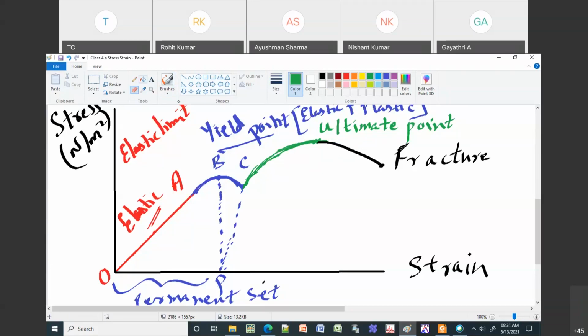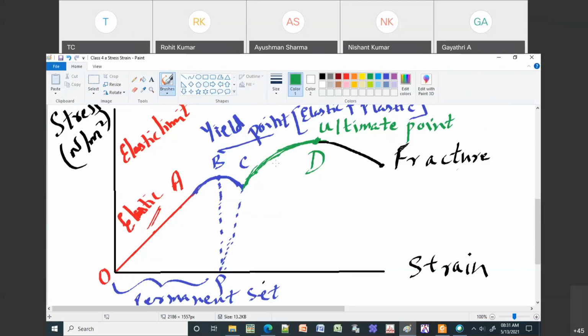From A to B or A to C, it will be elastic plus plastic, and then I will call this D. D is the point which is your ultimate point or ultimate stress. Ultimate stress is the maximum stress your material can withstand. Beyond this, there is something called necking, and then your material is going to break.